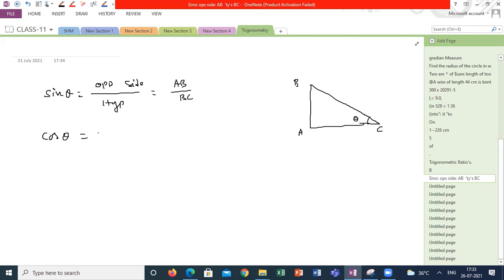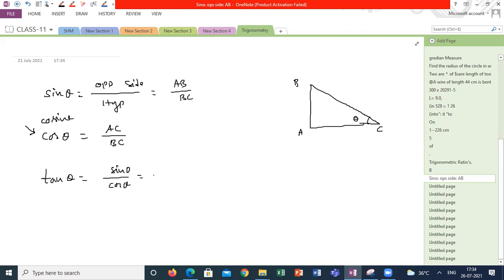Adjacent by hypotenuse. What is the full form of cos theta? Cosine theta. The actual form is called cosine theta. Tangent theta, tangent of angle, tan theta: sine by cos, AB by AC.